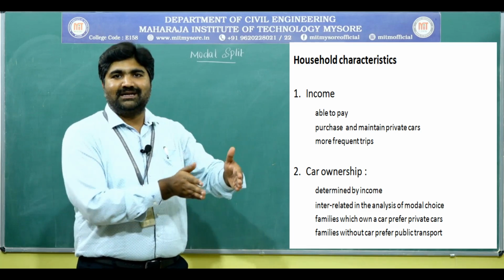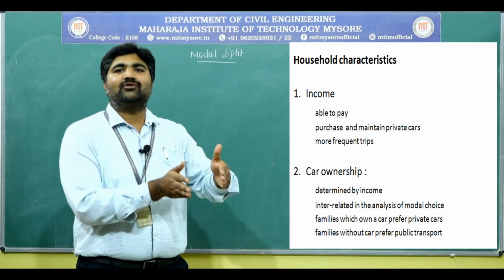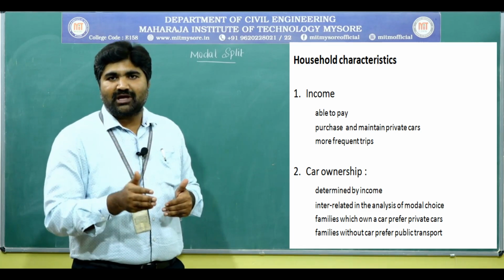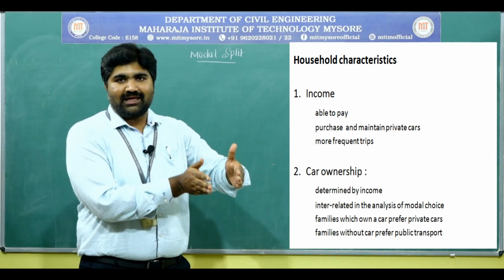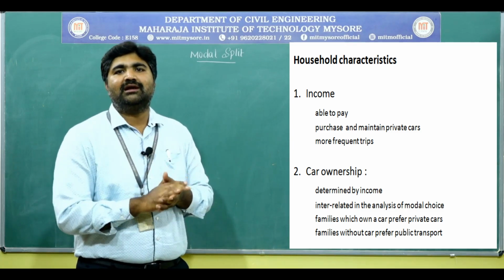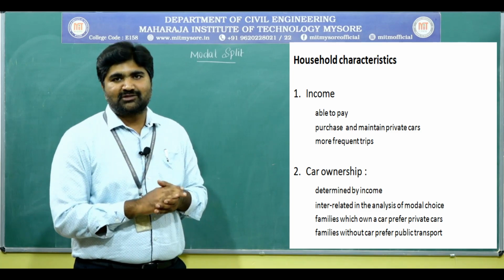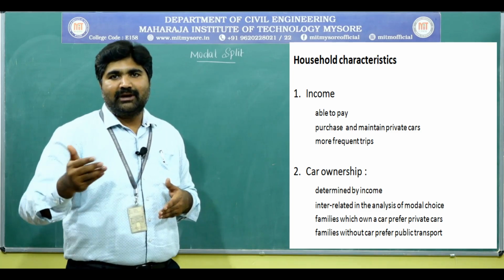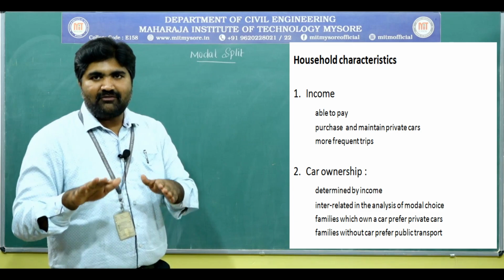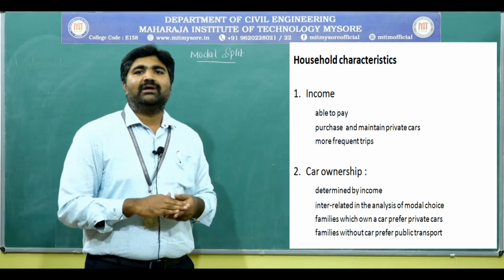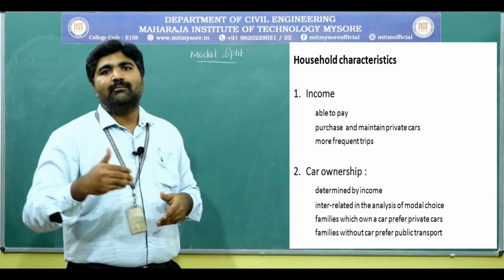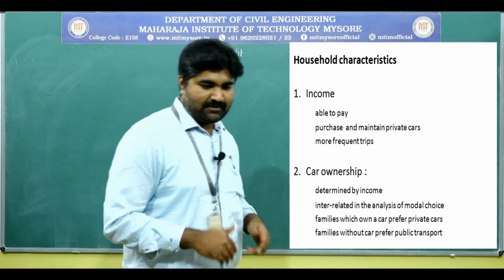The family which doesn't have a car makes use of the public transport. Their mode of choice will be the public transport, that may be the bus or metro or monorail. The family which has a car uses their own private vehicle for their trips.